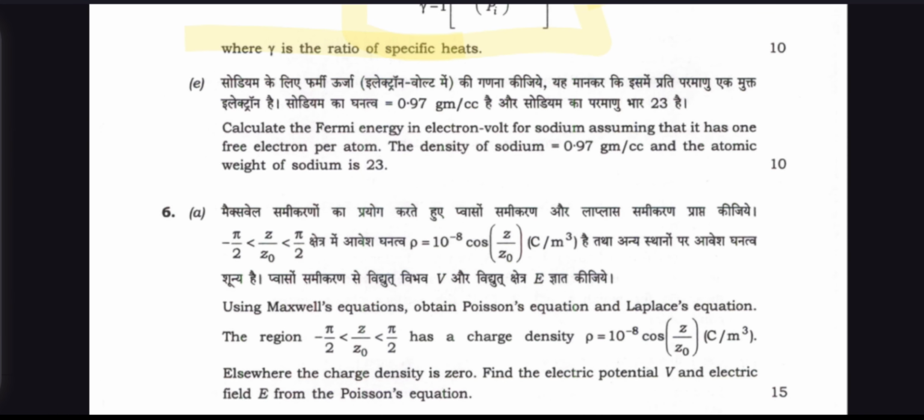And question number E. Calculate the Fermi energy in electron volts for sodium, assuming that it has one free electron per atom. The density of sodium is 0.97 gram per cc, and the atomic weight of sodium is 23. This question I will see in the book.